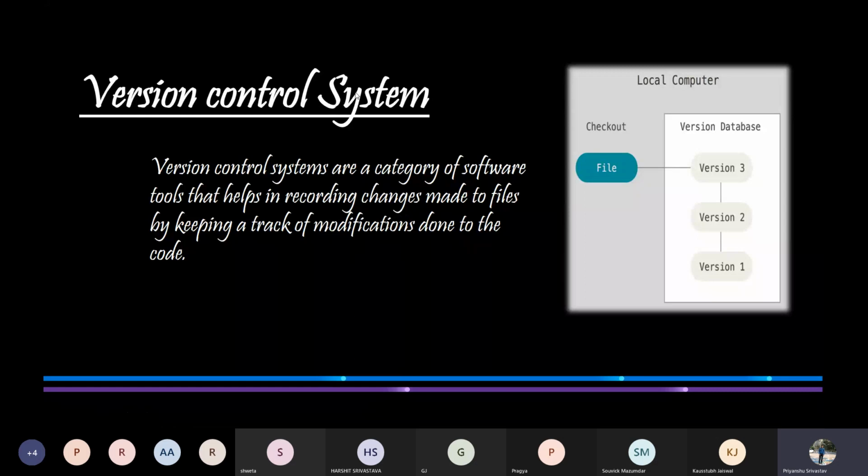Here, the word snapshot means different versions of the program. It is actually the entire state of the program at a particular point of time. So it contains all the files in the project at a particular instant. So version control system captures snapshots of the files and allows the user to switch between these versions. These versions are stored in a folder which is commonly known as a repository.